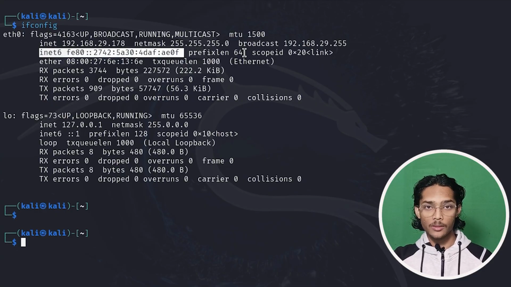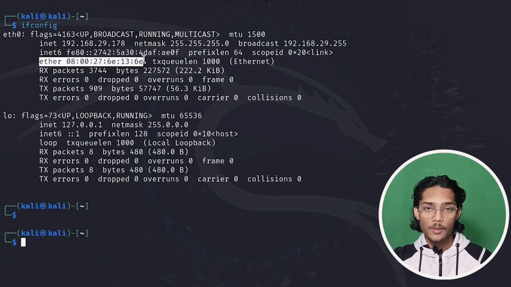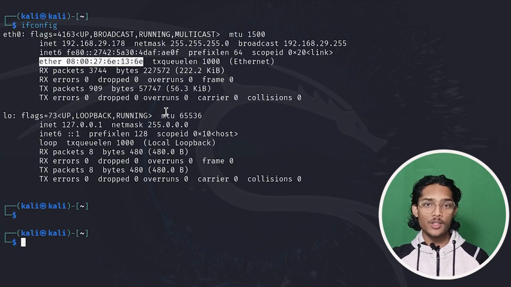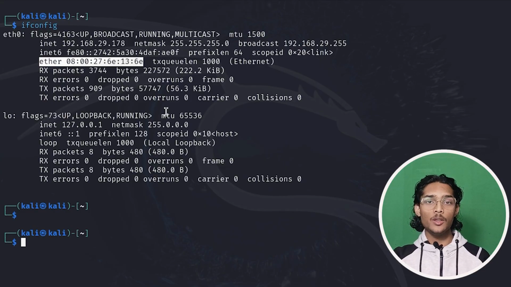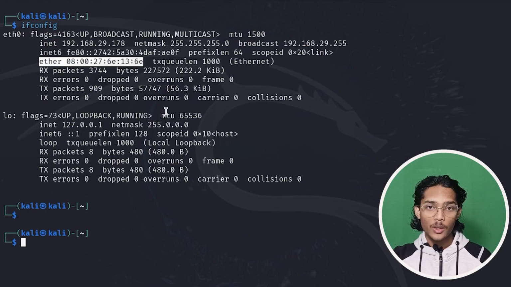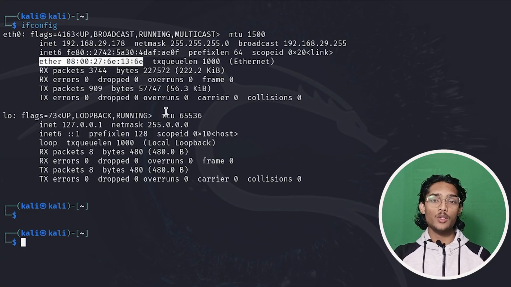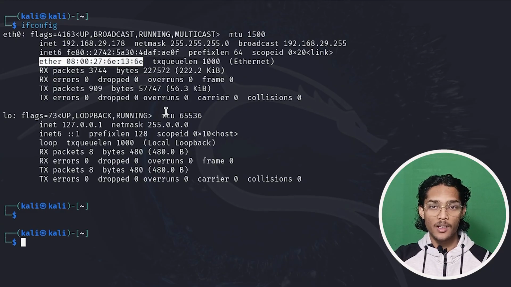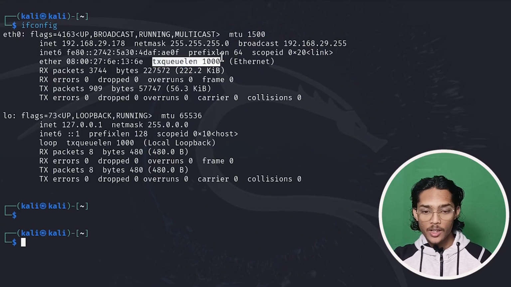Then we have something named ether. Ether is nothing but the MAC address of your Kali Linux device, and a MAC address is something permanent to your identity which you cannot change. For example, your MAC address is like your biometrics, and your IP address is your home address. Biometrics have a unique print and you cannot change your biometrics or your retina. But in a Kali Linux machine, you can change it, because it is on virtualization software, and you can change your MAC address as well. Then we have txqueuelen 1000.